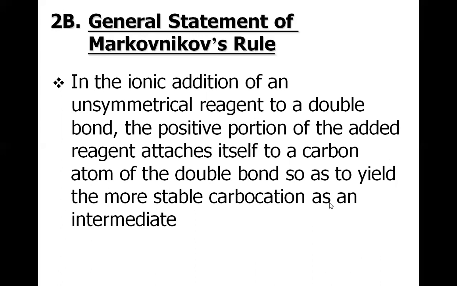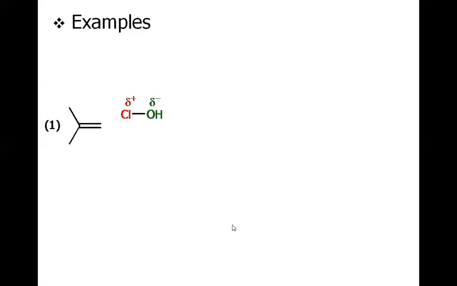So what is the general statement of the Markovnikov rule? In the ionic addition of an unsymmetrical reagent to a double bond, the positive portion of the added reagent attaches itself to a carbon atom of the double bond so as to yield the more stable carbocation as an intermediate.